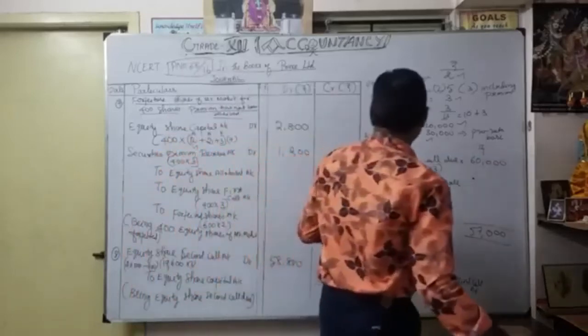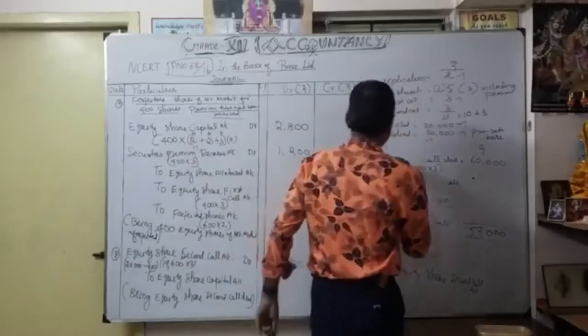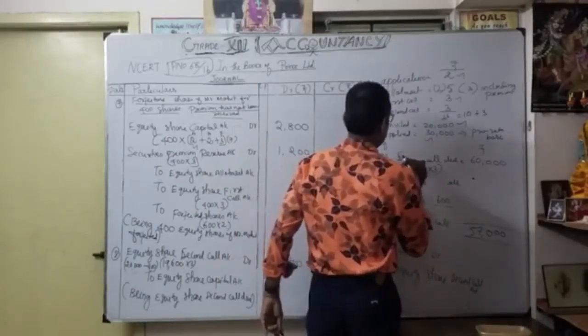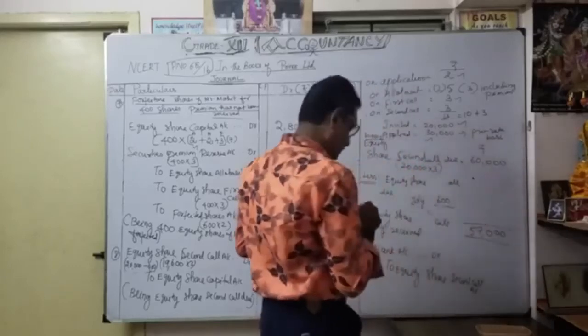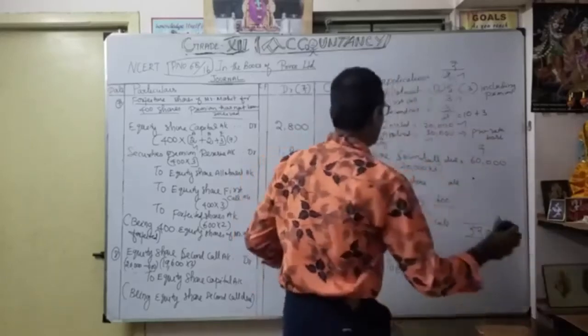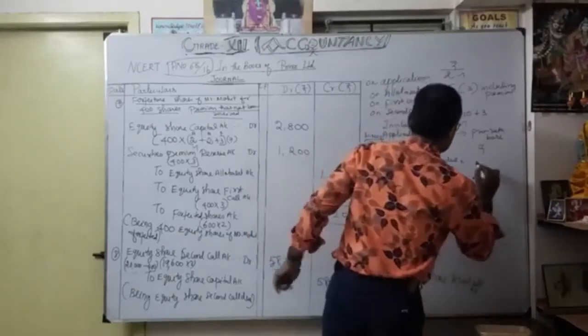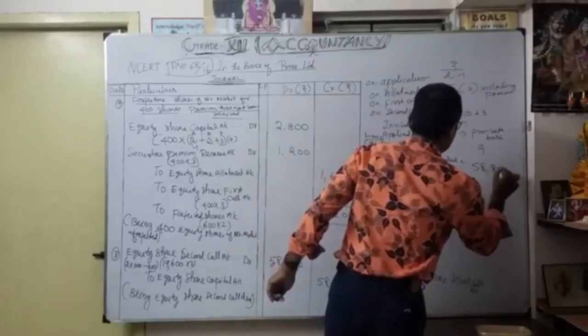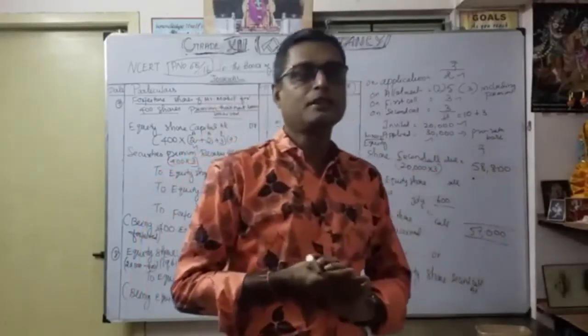See here, equity share first call due, equity share second call due. Second call due, how much? As you know, instead of 60,000, it is 58,800.